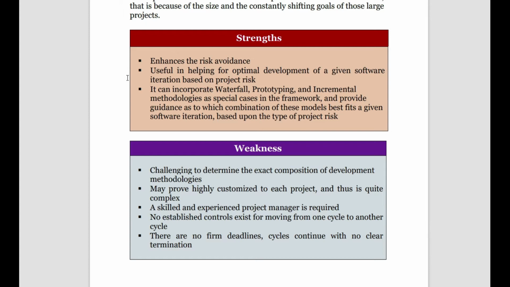And there are no established controls anywhere that the spiral model must be done like this, right? So we don't have a proper framework in place, and there is no firm deadline for the preparation of the project. Therefore every time the cycle continues as long as it is viable. So these are the weaknesses of the spiral model.